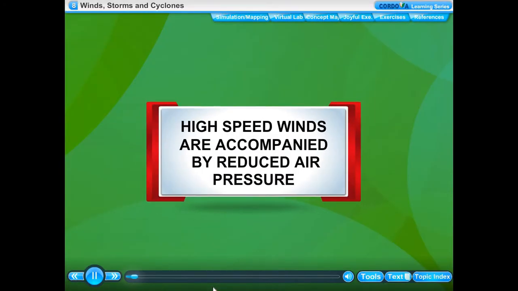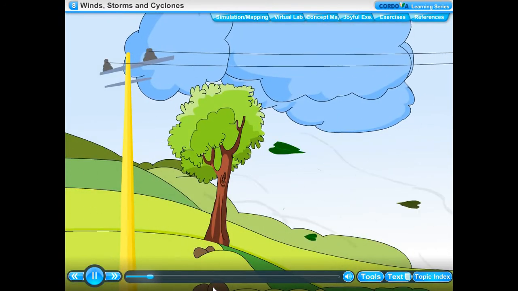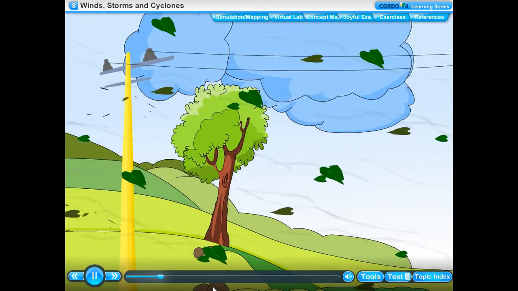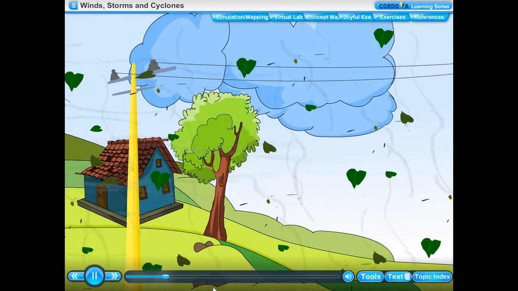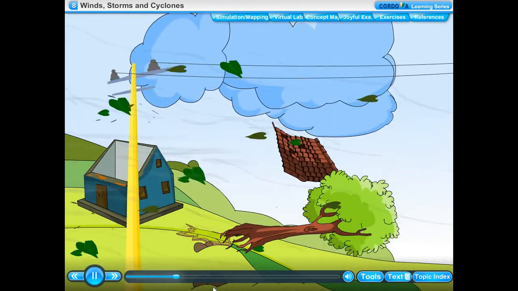High-speed winds are accompanied by reduced air pressure. Moving air is called wind. It has been found that fast-blowing wind creates a region of low pressure. When the wind speed is very high, the roofs of huts or the tin sheet roofs of the godown are